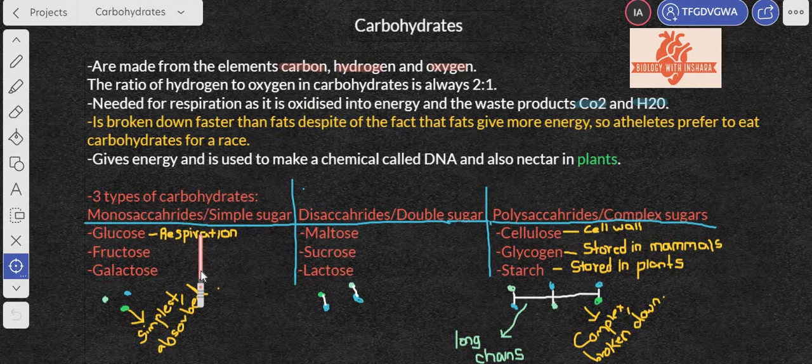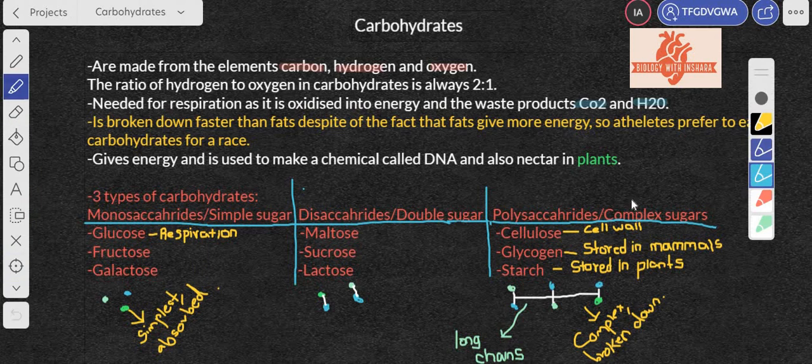Now this is where the main thing starts. There are 3 main types of carbohydrates, and let us discuss that in detail, okay? So keep your eyes open and have your ears ready because you need to understand this. First we have your monosaccharides, also called simple sugar. From just the name you can tell that this is the simplest form of sugar, and there are 3 main types of sugar that come under this category.